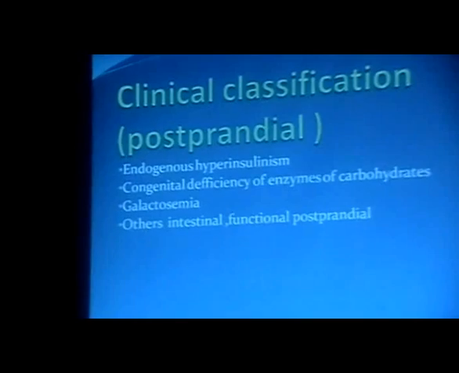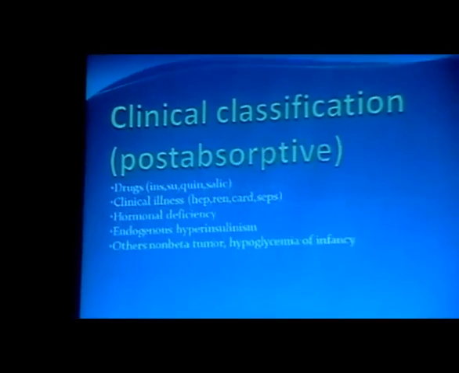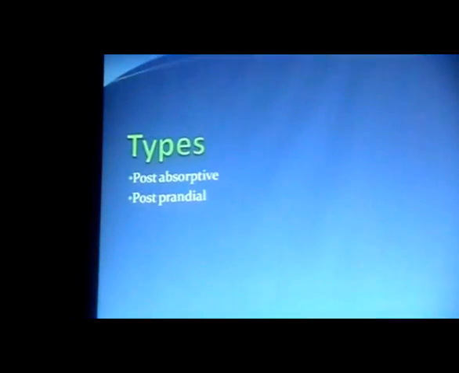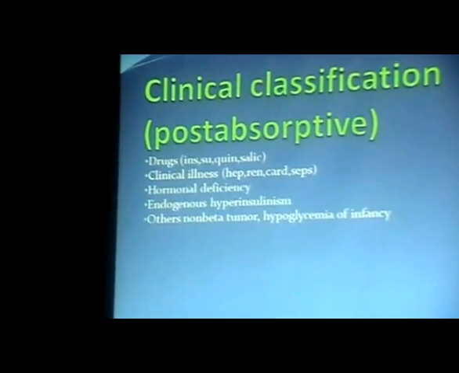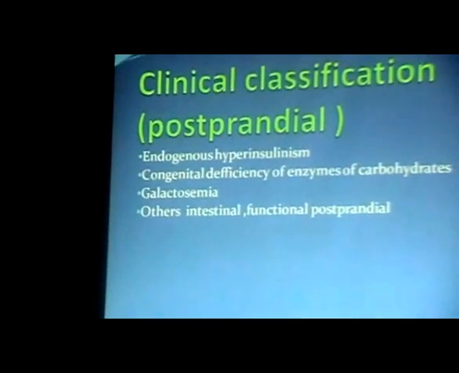But these are all under the broader term of post-absorptive hypoglycemia. Then the other one which I told before is the postprandial; this classification is about the post-absorptive, which I am considering.